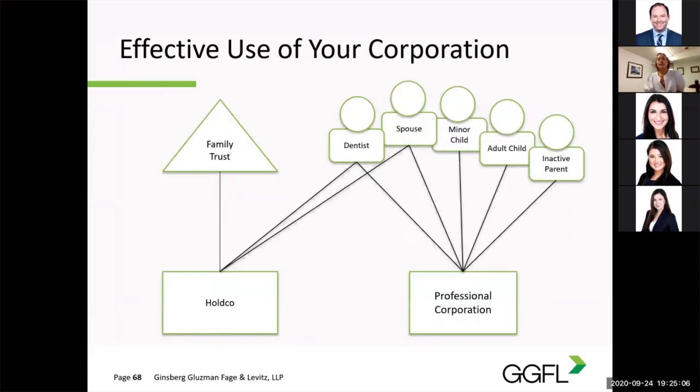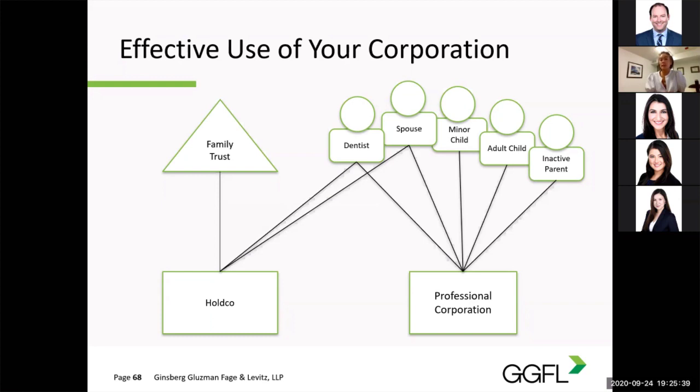This structure involves creating a new holdco where the surplus cash and profits of the PC can be transferred on a continual basis. This is done via share exchange. So in this diagram, the common shares held by a dentist is exchanged for new common shares and fixed value preferred shares equal to the amount that is targeted to be transferred. The preferred shares are transferred by the dentist to Holdco, and Holdco then issues preferred shares to the dentist for equal value in exchange. Now Holdco owns the preferred shares of the PC.